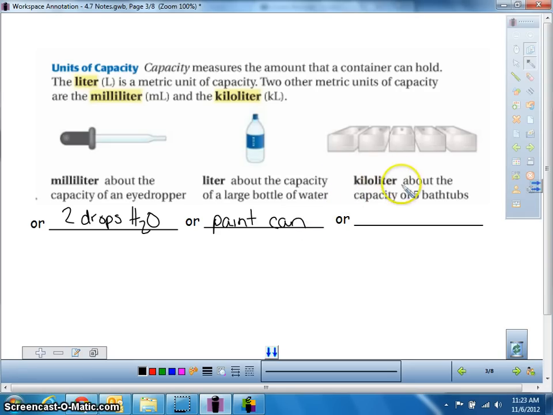And then we have the kiloliter. This is for larger amounts. That's about the capacity of 5 bathtubs, which is a lot of water if you think about it. Or you could say 1 hot tub. We've all probably sat in a, whoops, I gotta learn how to spell hot tub. That's what that's supposed to spell. So a hot tub.